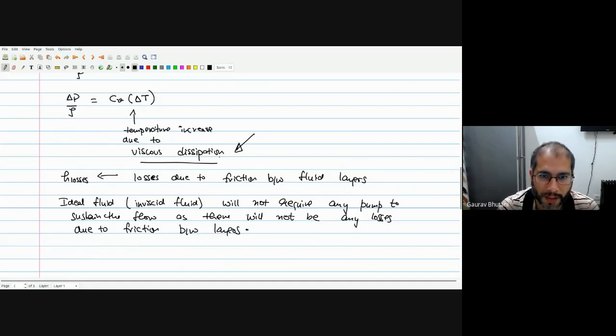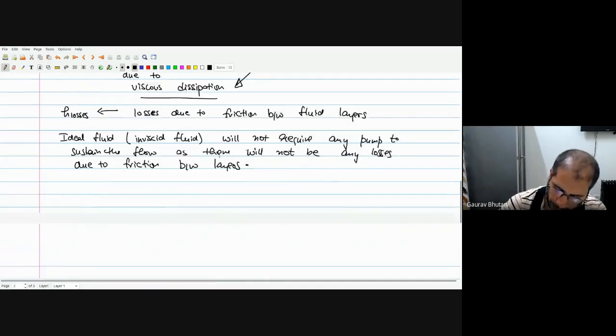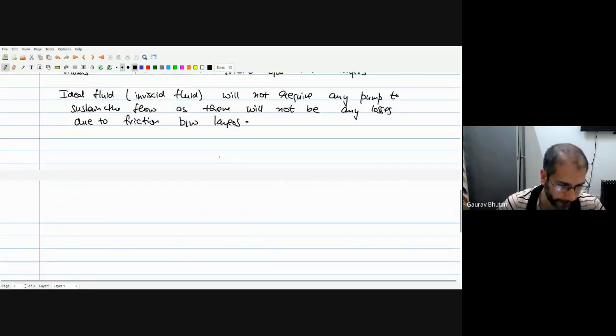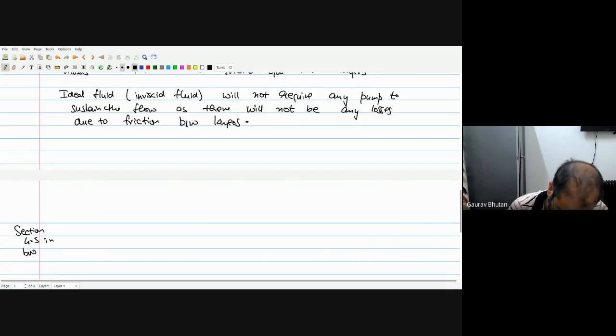So if we write the energy balance in the differential form, which we typically do in a heat transfer course, we should be able to link the temperature change inside the fluid to the viscosity of the fluid. We won't do that in this course, although if you're interested, you can check section 4.5 in the textbook, which talks about the differential form of the energy balance.